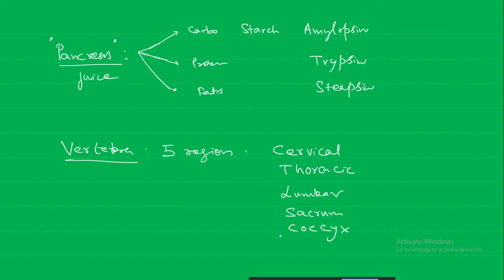Cervical. These days this term is very common, cervical spondylitis. That is nothing but a problem with the cervical region of the vertebrae, the neck region. Many cervical cancer patients also. Yes, cervical cancer is also there. Cervical, thoracic, that is the chest region, lumbar, lower back, sacrum and coccyx, in a way you can tell this is the tail part. Yes, sir. Rudimentary tail, which is now fused.